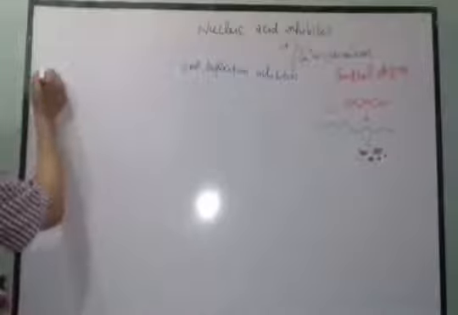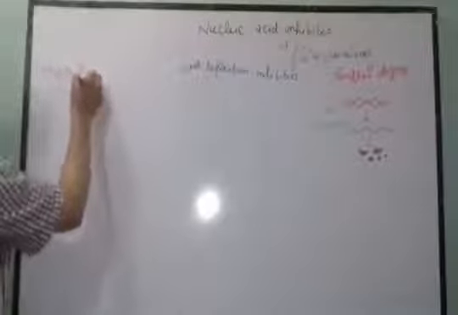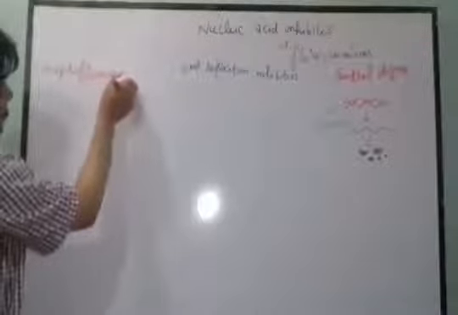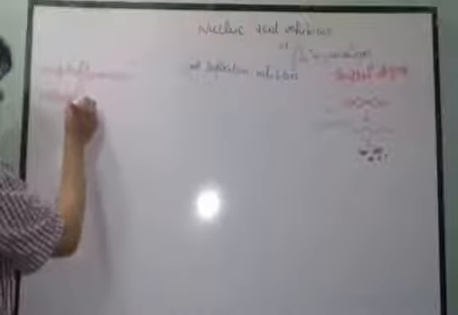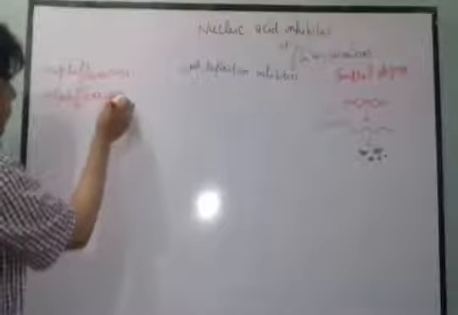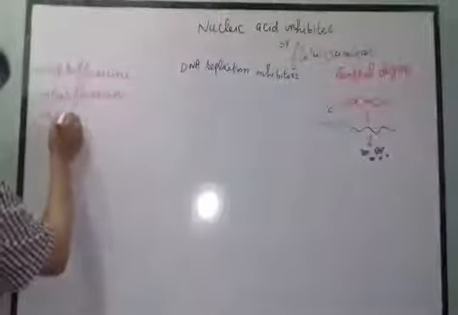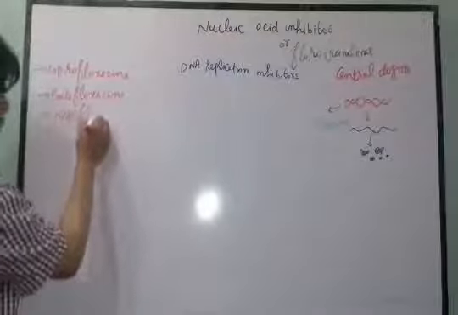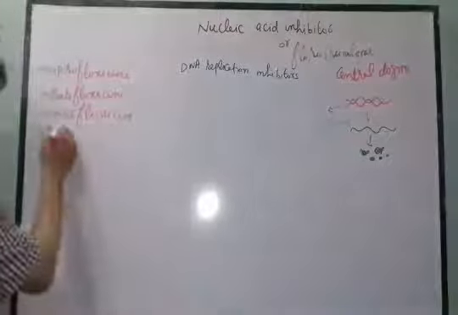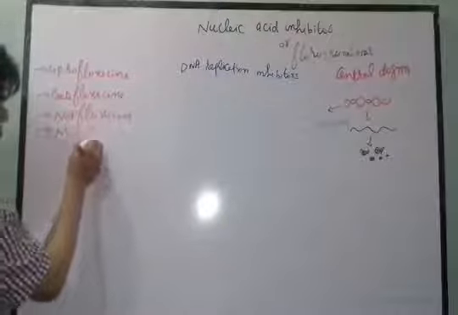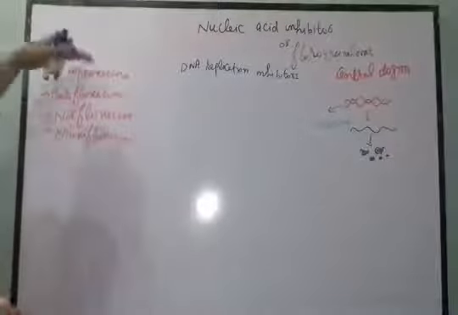These drugs are usually ciprofloxacin, gatifloxacin, and norfloxacin, moxifloxacin. So these are the fluoroquinolone drugs.